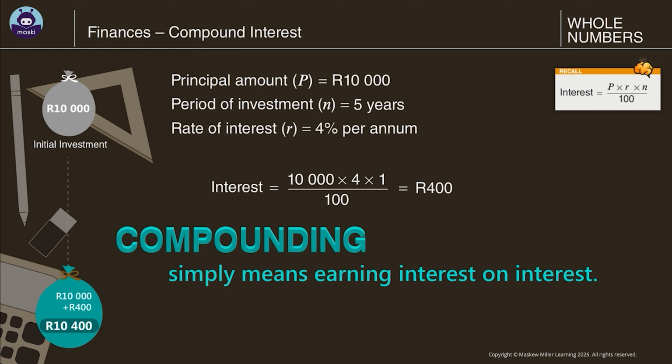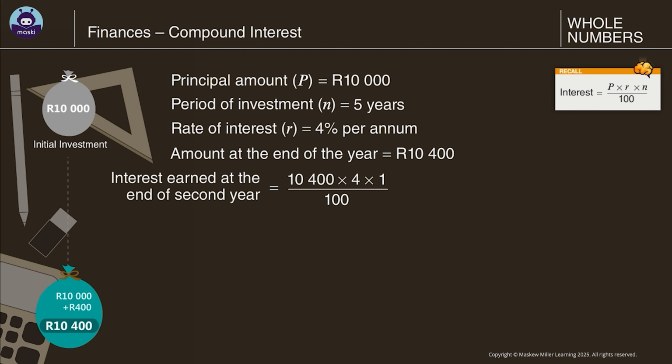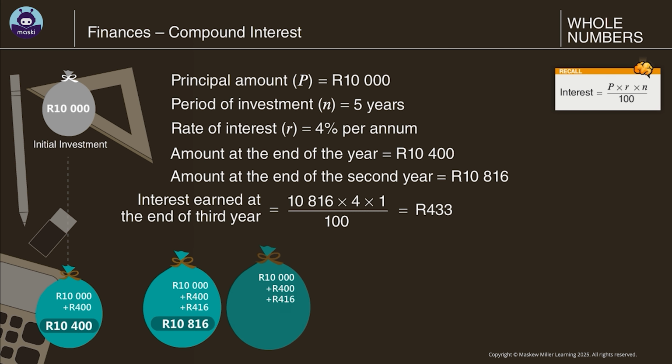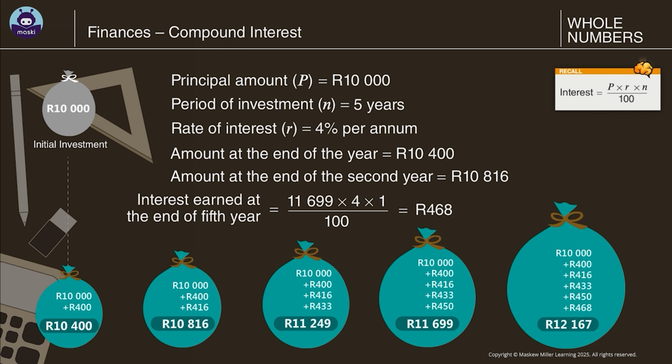Compounding simply means earning interest on interest. Next year, we will receive interest on 10,400 Rand and not just on the principal amount of 10,000 Rand. The interest amount is now 416 Rand. So the balance in the account is now 10,816 Rand. The interest for the next year will be calculated on the accumulated amount of 10,816 Rand and not on 10,000 Rand. Compound interest is paid both on the money deposited and on any interest that is accumulated to date. This calculation continues till the end of the period of investment.